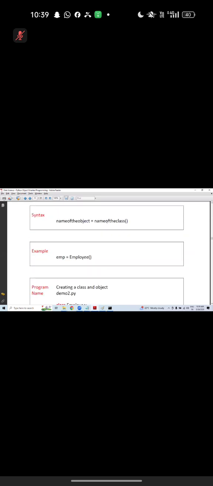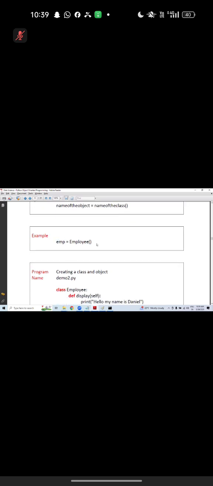Let's move on. Syntax to create an object. Even just now I have created an object. LHS equals RHS. Left hand side is just the name of the variable. Right hand side is the class name with parenthesis.